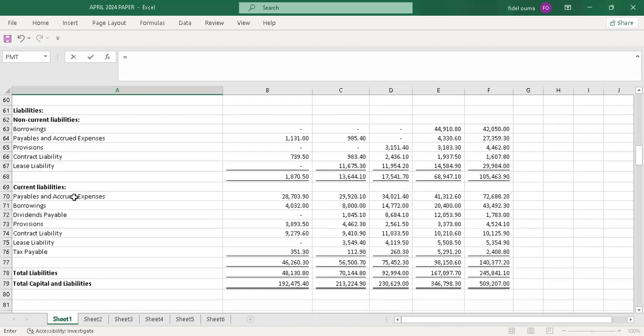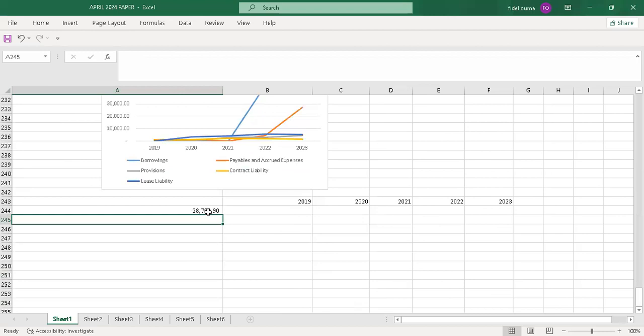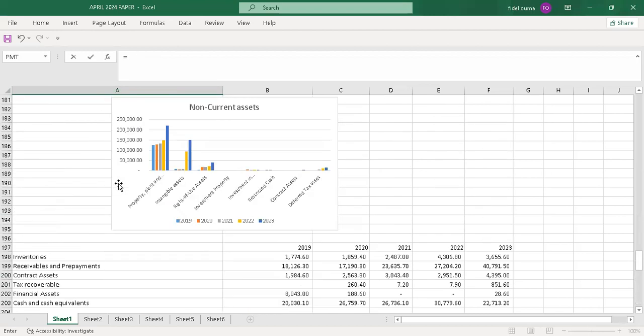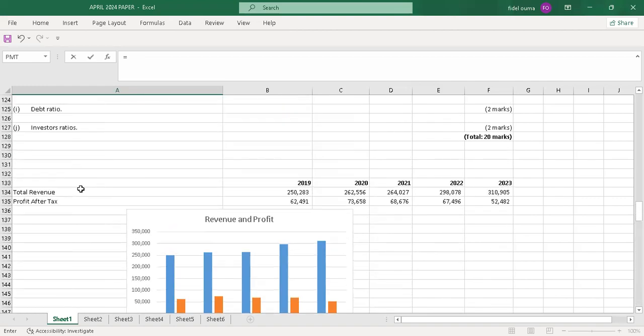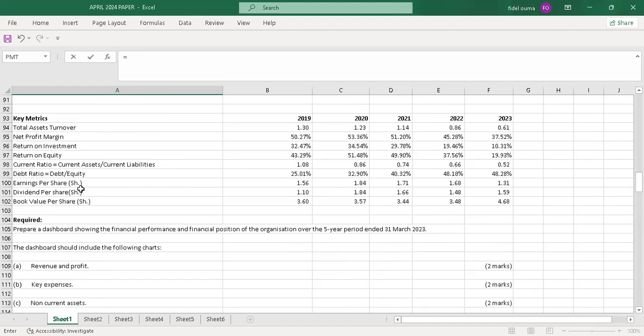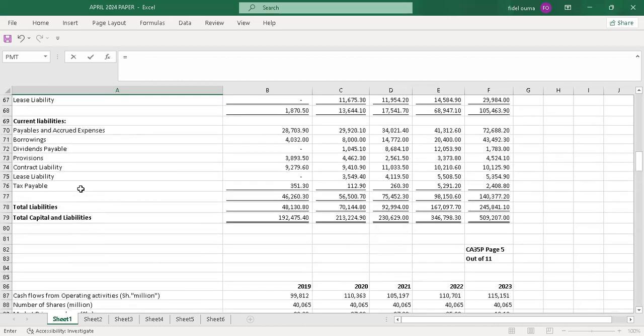So I'll use the payables and accrued expenses, this one, because we want to compare it. So just say equals to payable. Yeah, payable is always a current liability. So I'll pick that.